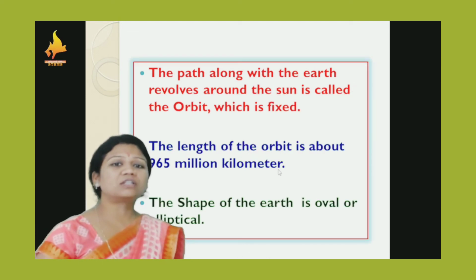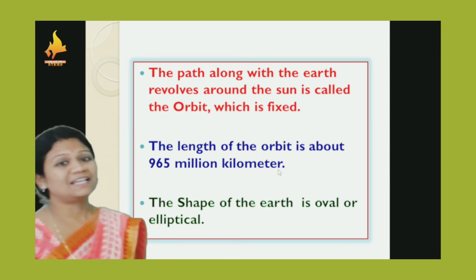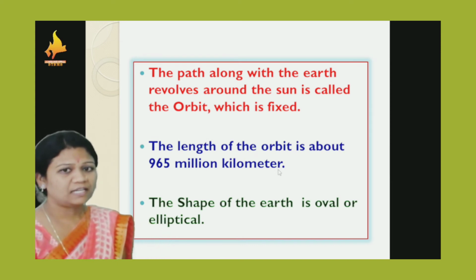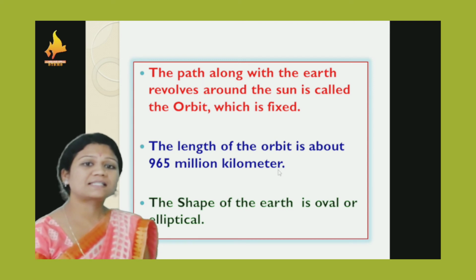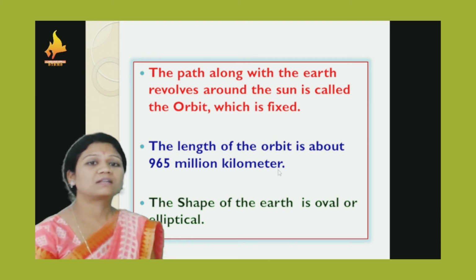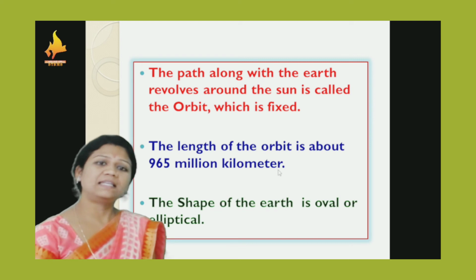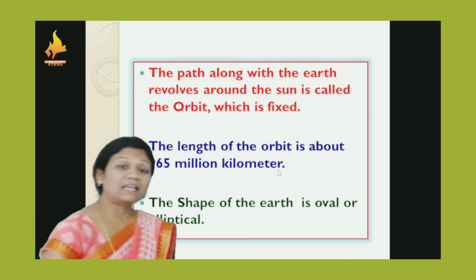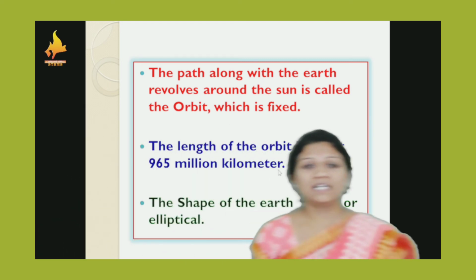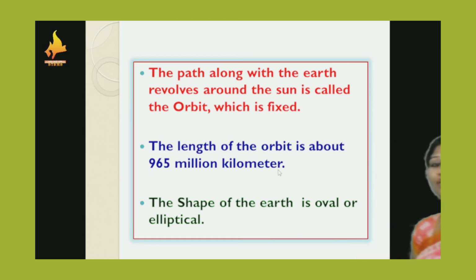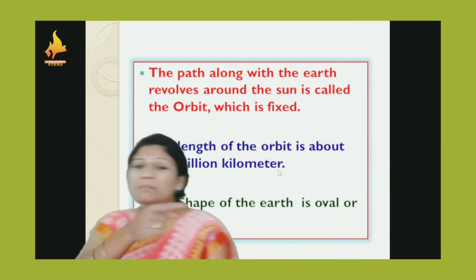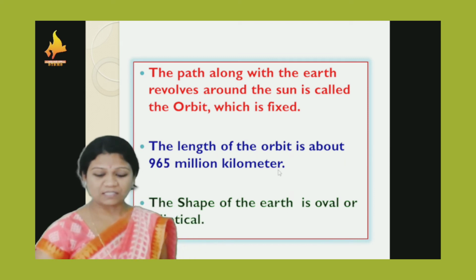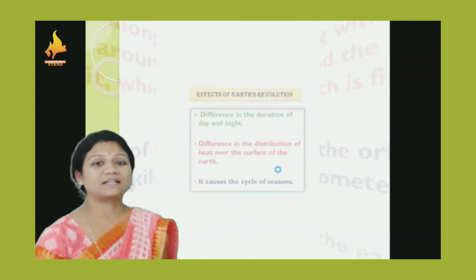The path along which the earth revolves around the sun is called an orbit. It is a particular path, a way used for revolving, and that is fixed. The length of the orbit is about 965 million kilometers. The shape of the orbit is not a complete circle, it is elliptical, not a circle.